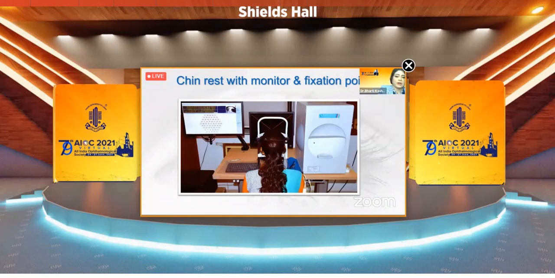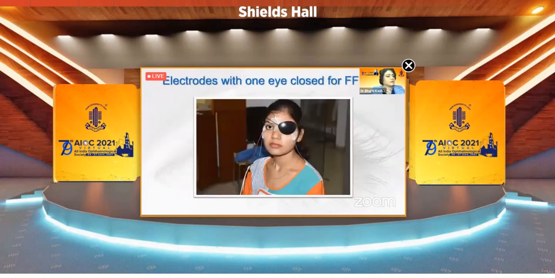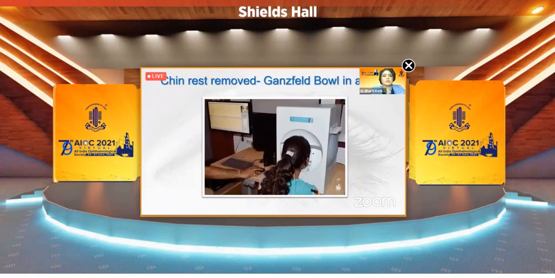This is the picture. This is the monitor displaying the random pattern for multifocal ERG. This is the electrode with one eye closed for full pattern ERG. This is the side view to show the electrode. This is the chin rest removed and the Ganzfeld bowl in action for the flash stimulation.